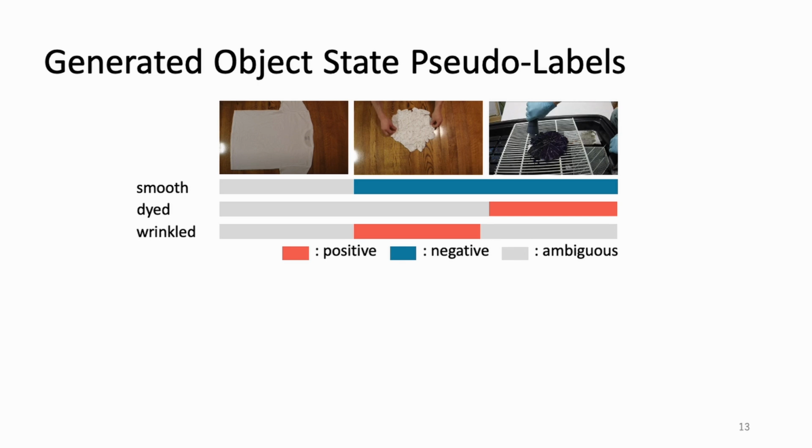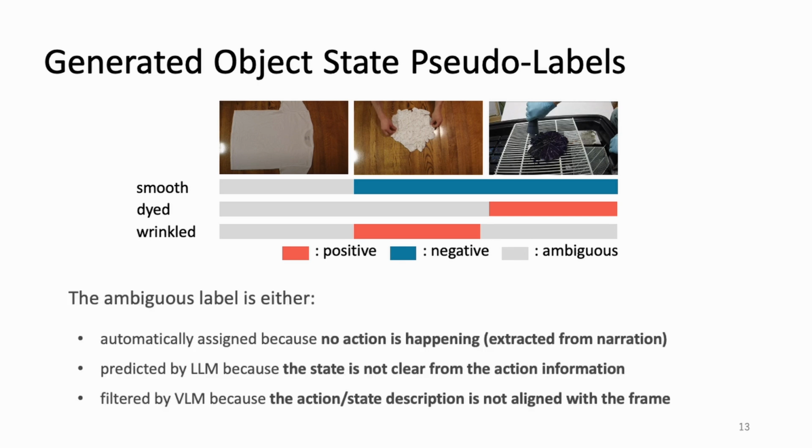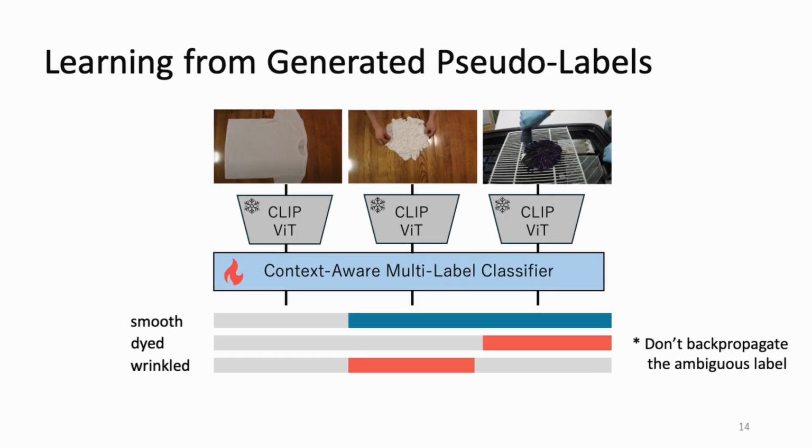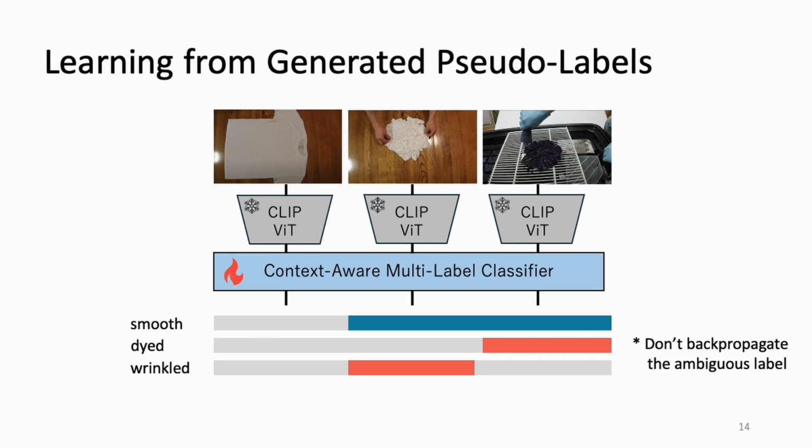This pseudo-label occasionally includes ambiguous labels. The ambiguous label is either automatically assigned because no action is happening at the time, predicted by the LLM because the state is not clear from the action information, or filtered by the VLM because the action or state description is not aligned with the frame. We use these pseudo-labels to train context-aware multi-label classifiers. As for ambiguous labels, we don't compute the loss and don't backpropagate.